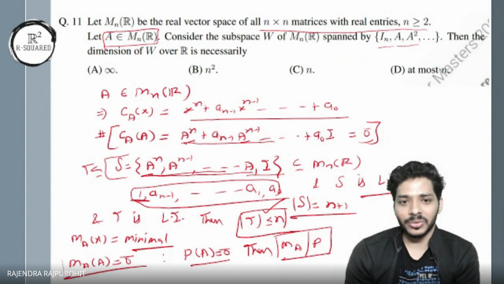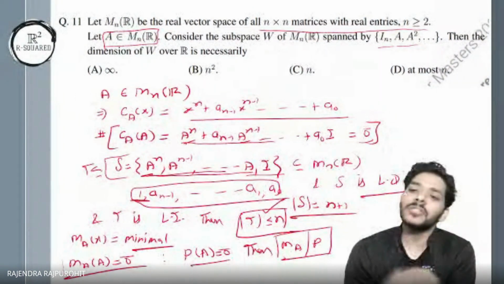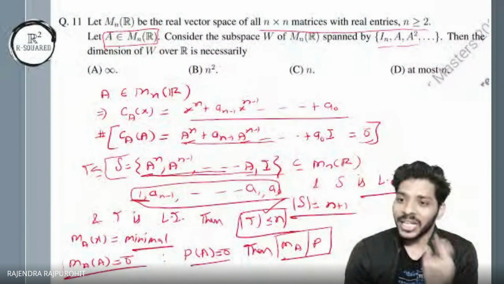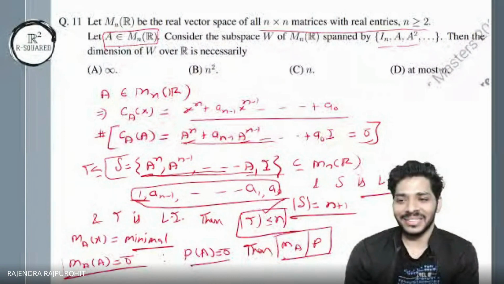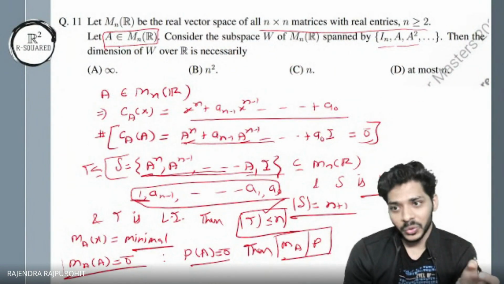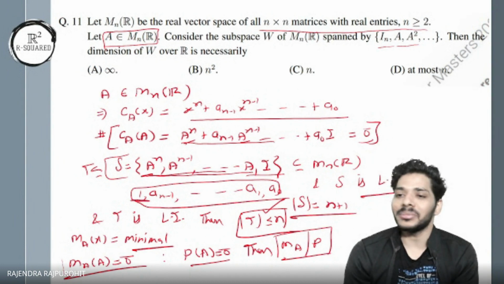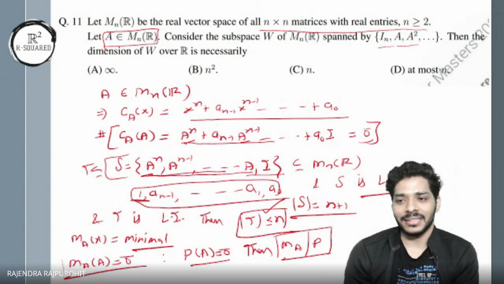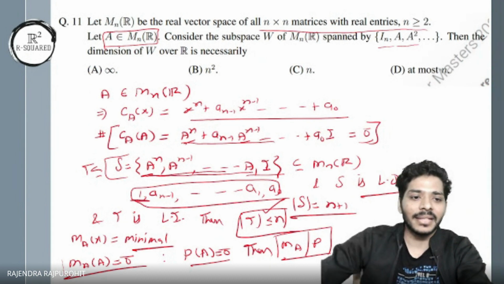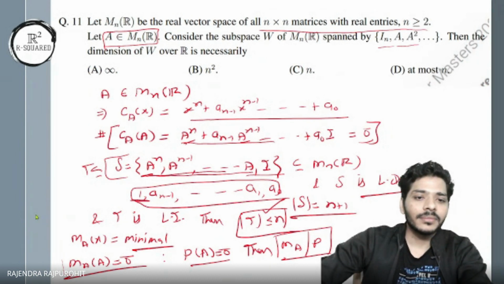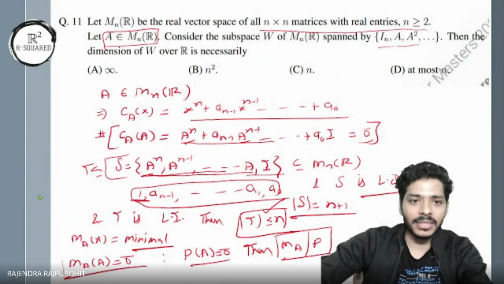Okay, so if your minimal polynomial has degree d, then you will have d plus 1 coefficients. Now you cannot get 0 on d, this less than d plus 1, because if you do, then the minimal polynomial has less degree. So the exact dimension will be the degree of the minimal polynomial. Is it clear somewhat what I'm trying to say? Anyone? Or should I explain it in another manner? So please repeat the minimal part.